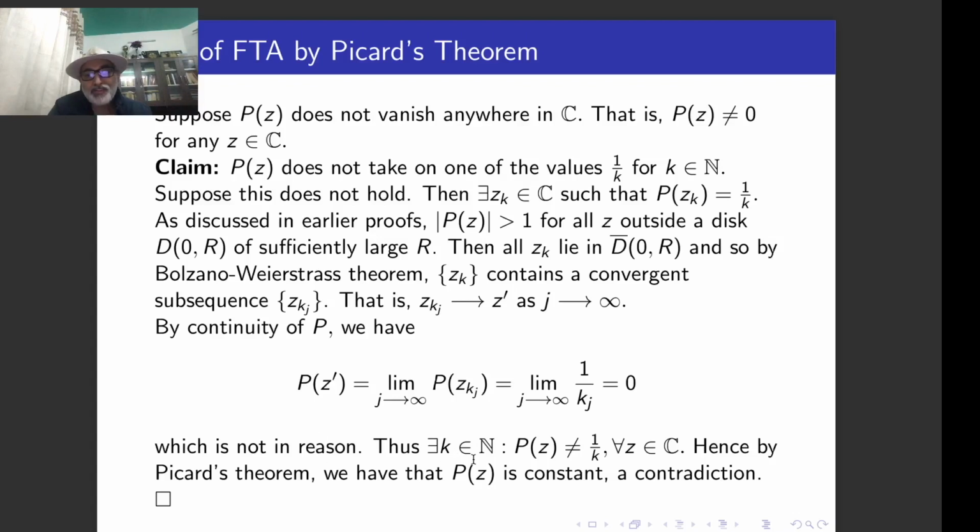Thus, there exists k in N such that P(z) is not equal to 1 upon k for all z in C. So the claim is established. If I suppose this is not true, then I get a contradiction: I get a 0 of P(z), which is not there because of my supposition. So P(z) is omitting 0 as well as 1 upon k. So P(z) is omitting two values. Therefore we can apply Picard's theorem. P(z) is constant, and as I have already explained, this is a contradiction because P(z) is a non-constant polynomial. So this is another beautiful proof by using Picard's theorem.